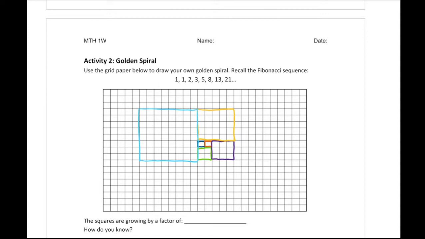After this, we'd have a 13 by 13 square. Not too sure if I can fit it on here. See, 1, 2, 3, 4, 5, 6, 7, 8. No, unfortunately I cannot. Maybe if I was to rotate this a different way or move this up, I might be able to fit in the next one. But this is the rough example of our golden spiral. And we can see that if we start out in the one corner, that golden ratio starts there and forms. Obviously, it can be drawn a little bit better than I have there.